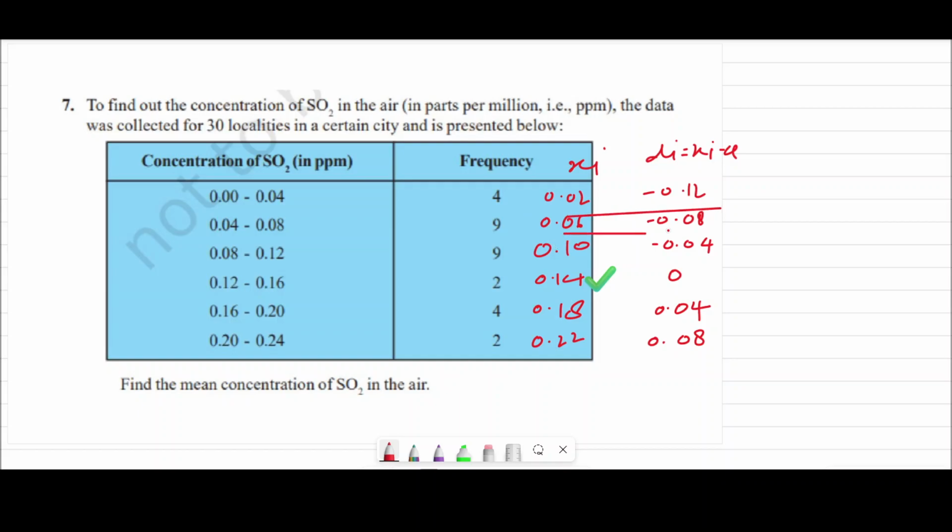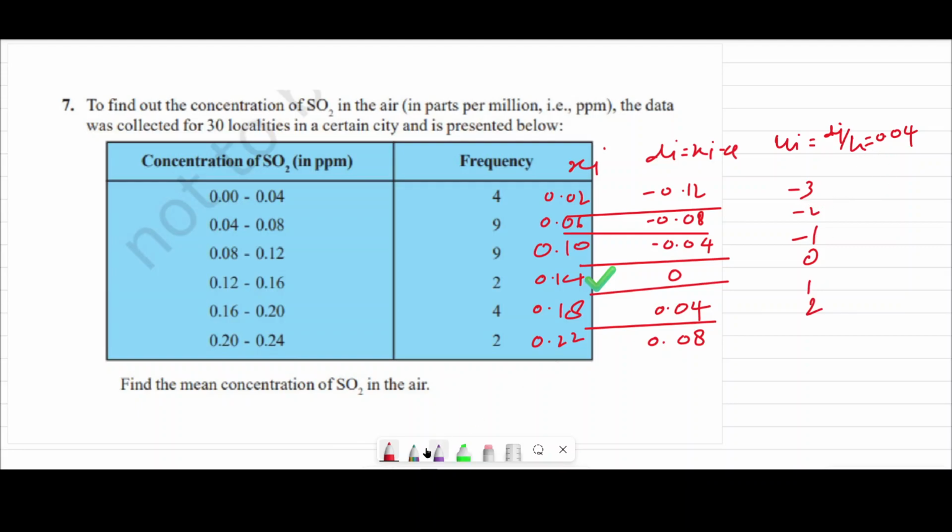Now what is the value of ui here? That means di by h. And what is the di? Is there anything which is a multiple of 4? So we can choose h as 0.04. Now after dividing the numbers, we can get minus 3, then minus 2, minus 1, 0, 1 and 2.